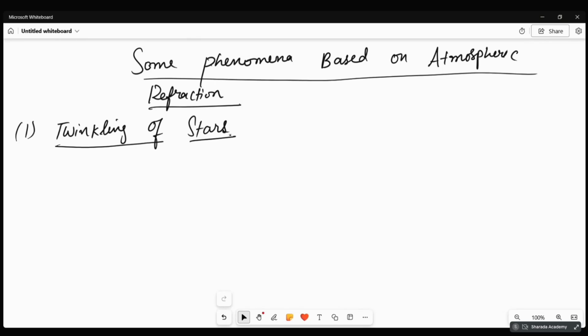Averaging will not happen because the light comes from a point size. Sometimes the amount of light that enters our eyes will be more, sometimes less. So that's why we feel that stars are twinkling in the sky.